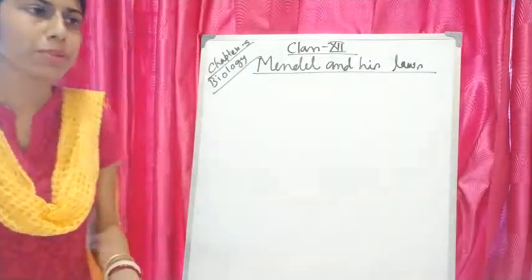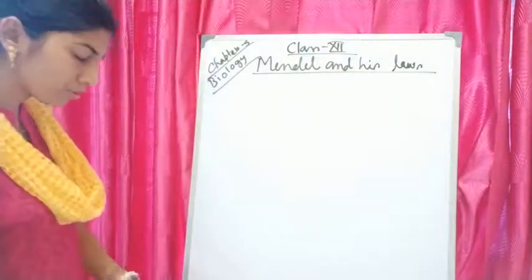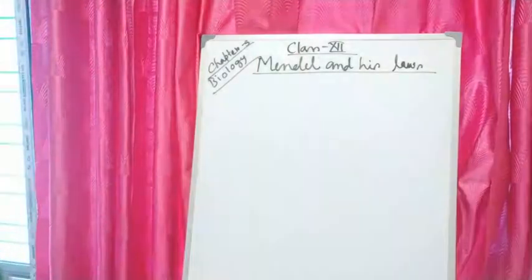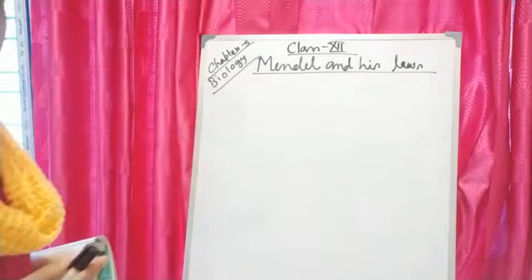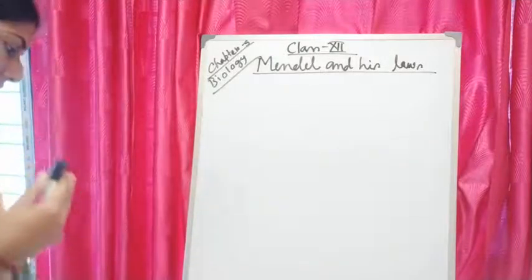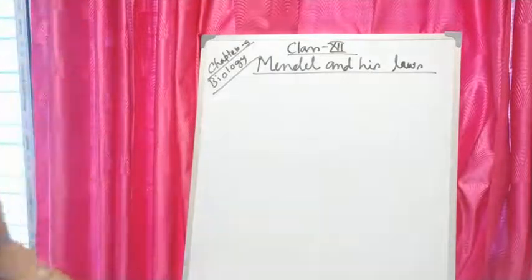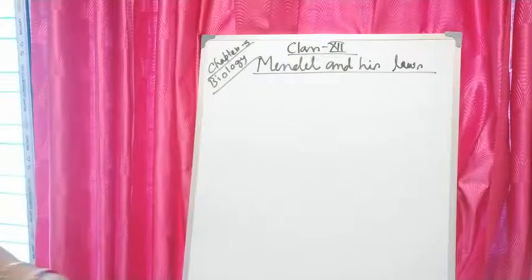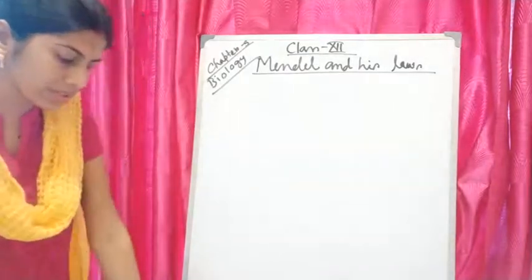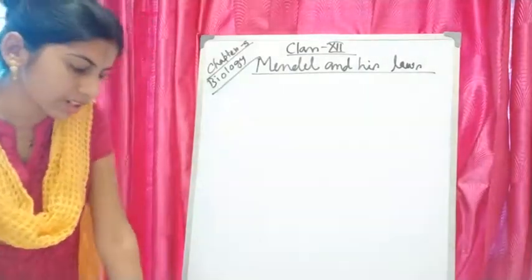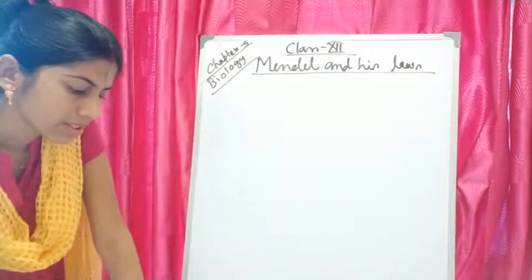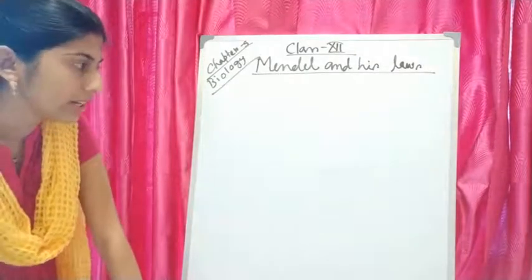Okay. So before that we have to know who Mendel is. Mendel was the first who carried out the quantitative study of inheritance, and you know the meaning of inheritance. His full name is Gregor Johann Mendel, and he conducted hybridization experiments on the garden pea.